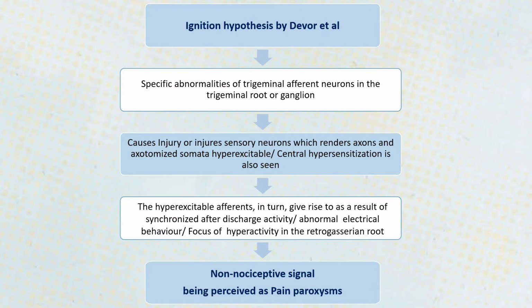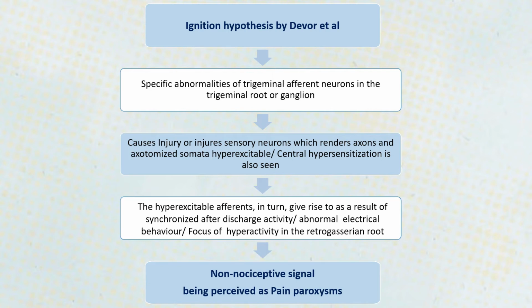Then there is the ignition hypothesis by Devor et al. In this, there can be specific abnormalities of trigeminal afferent neurons in the trigeminal root or ganglion, which can cause injury to the sensory neurons, which can render axons and axotomized somata excitable, and it can also result in central hypersensitization.